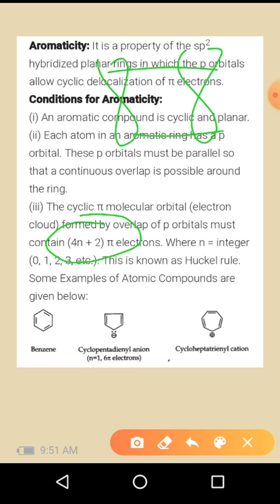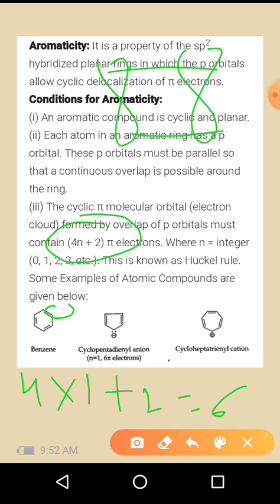Some examples of aromatic compounds are benzene. In benzene, it contains alternating single and double bonds. It will follow the 4n plus 2 rule. So here you can apply this rule for the benzene molecule: 4 into n, where the number of rings is 1, 4 into 1 plus 2, total 6 electrons.